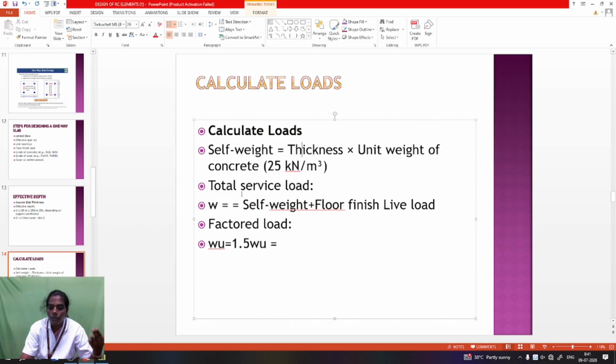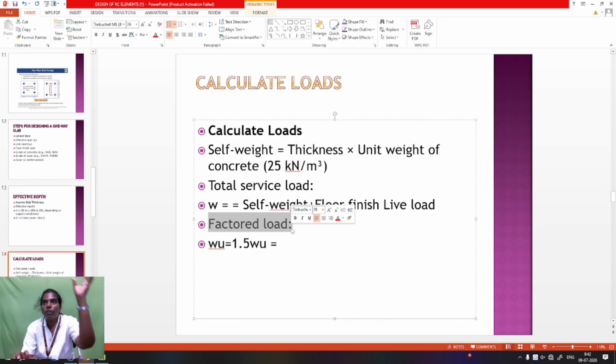After that, live load is taken from the IS 456-2000 code book, and using the load calculation, one book, IS 875 Part 2, is used for taking the live load. After that, the floor finish assumption is taken from IS 875. The three loads are summed to get the total load. The total load is considered as W. After that, the factored load is very important. The total load means the load of self-weight, live load, and floor finish.